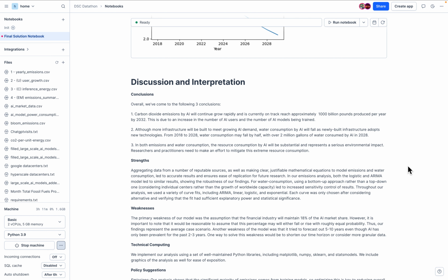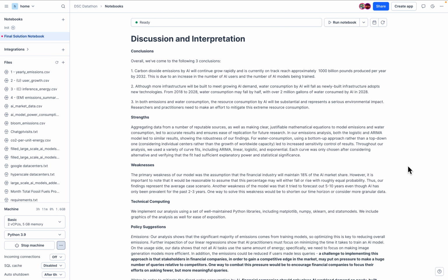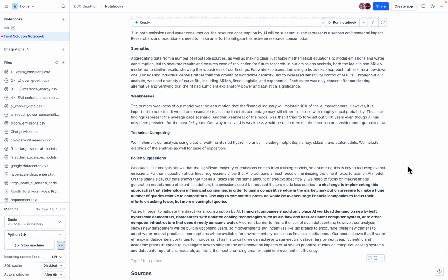In both the emissions and water consumption analysis, we see that resource consumption and emissions by AI by the financial industry will be substantial, and we need to make an effort to mitigate this extreme resource consumption. In good research practice, we've included strengths, weaknesses, and how we conducted the technical computing. We'd like to move on to the policy suggestions, so I'm going to hand it back to Dheeraj to talk about emissions.